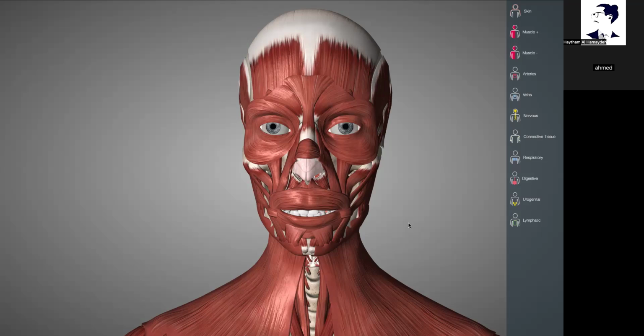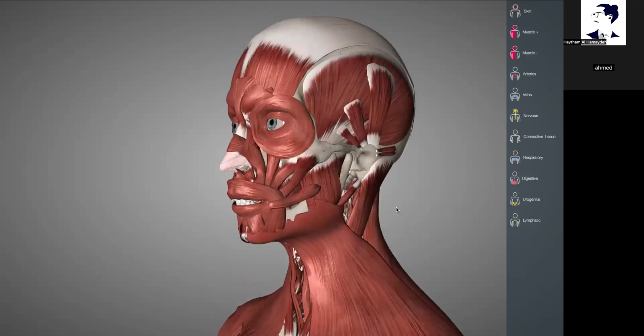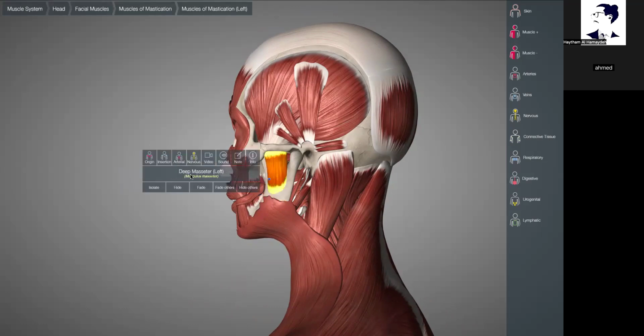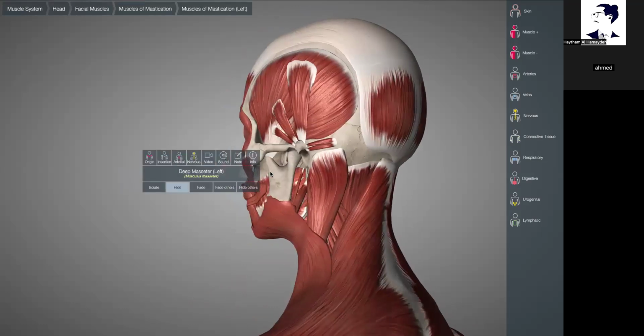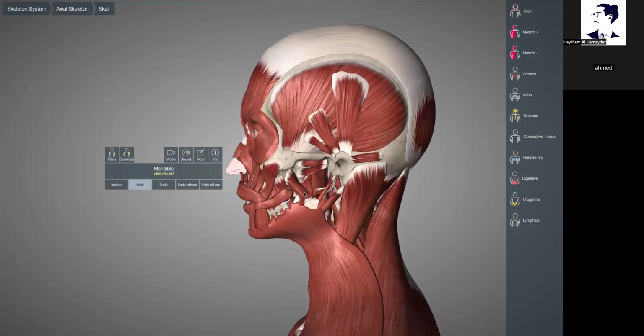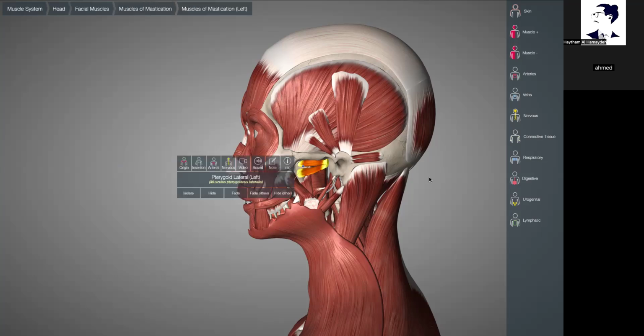Medial pterygoid consists of superior and deep head. Sorry, you want to say superficial and deep, right? Oh, sorry, yes, superficial and deep. Superior and inferior is in which muscle? Lateral pterygoid. Sorry, I got confused between lateral and medial.